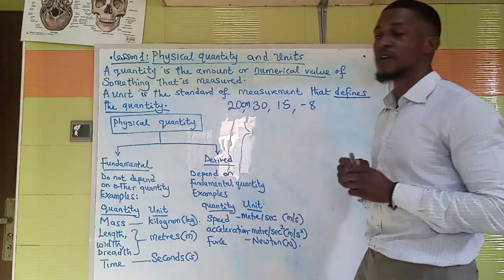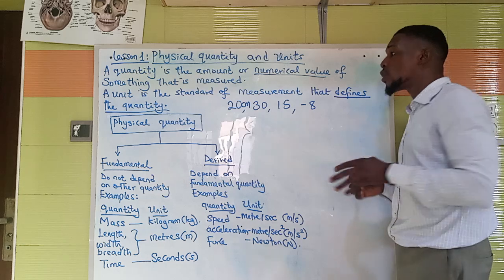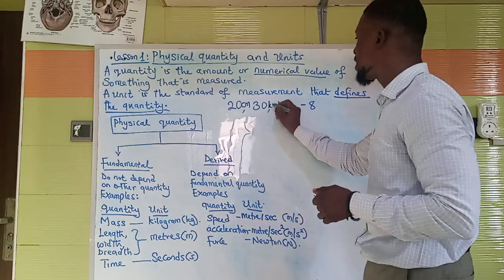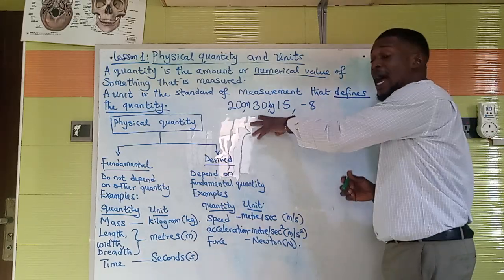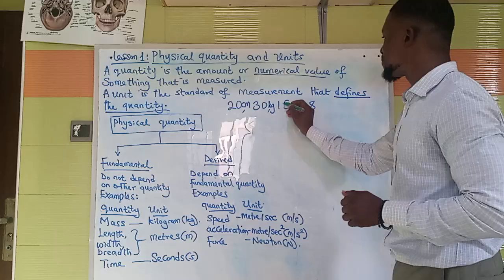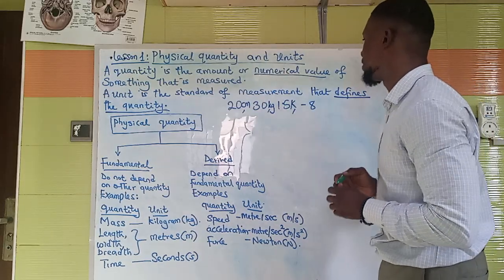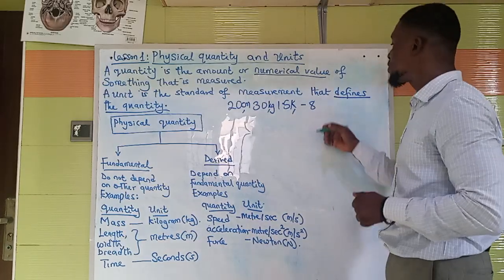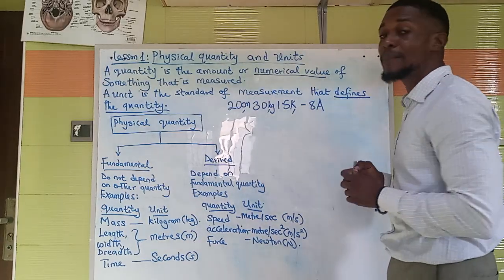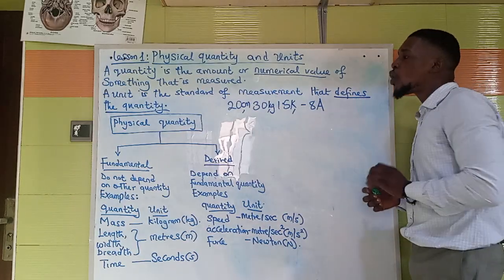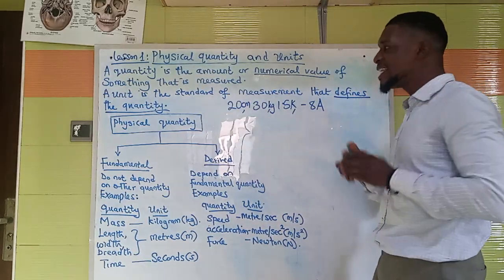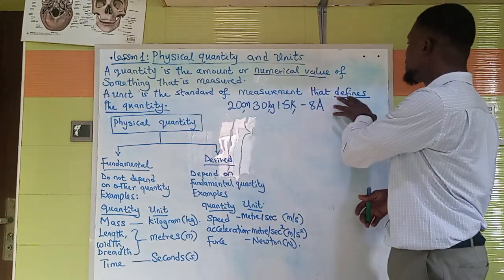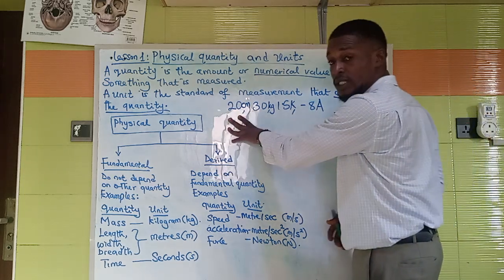cm. If I put cm, what comes to your mind is that, oh, we're talking about length, okay? If I put kg here, you now know that we're talking about mass. And if I put Kelvin, it means we're talking about temperature. And if I put ampere, it means we're talking about current. So all these values now have identity because we have put units. So the unit defines the quantity.